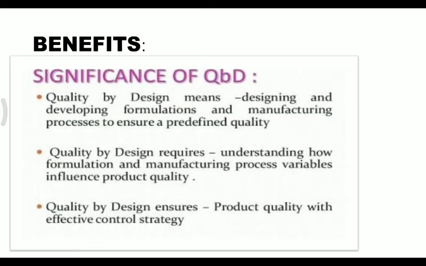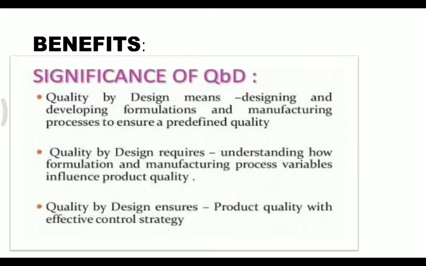Now we can see the significance of quality by design. Quality by design means designing and developing formulations and manufacturing processes to ensure a predefined quality. When you say designing, every parameter is to be considered, and developing means whatever methods are there to develop that particular process, that is, formulations and manufacturing process to ensure a predefined quality.